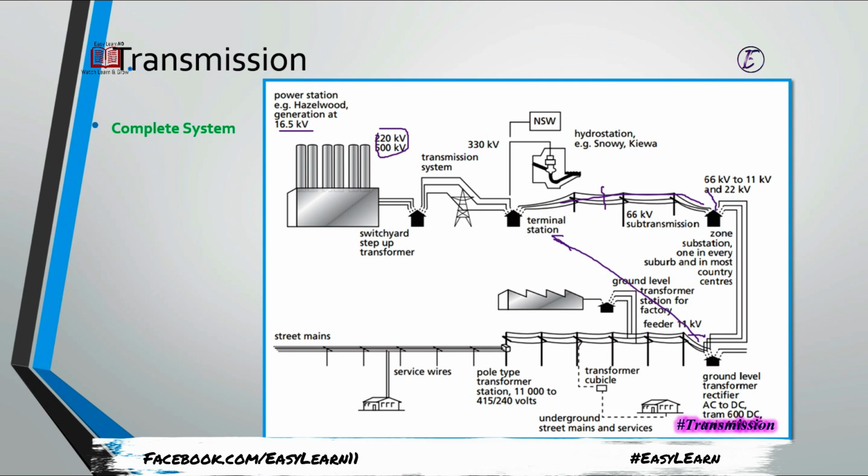So this is the first one where we are going to reduce 66 to 11 and maybe 22 kilovolts. First we can use 22, then maybe in the next substation we can reduce from 22 to 11 kilovolt. This can also be used to provide a direct connection to the industries according to their demands.